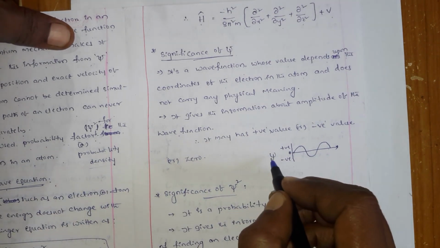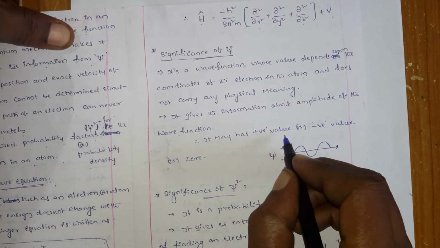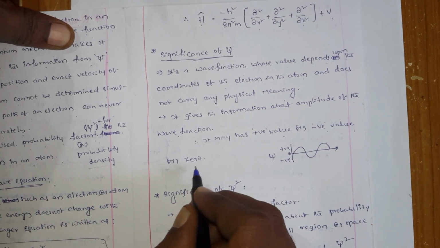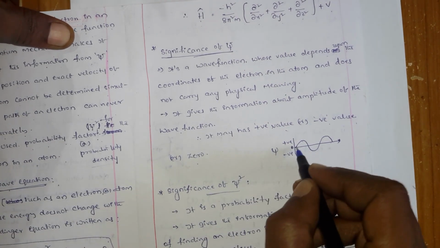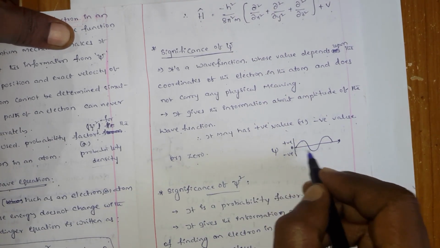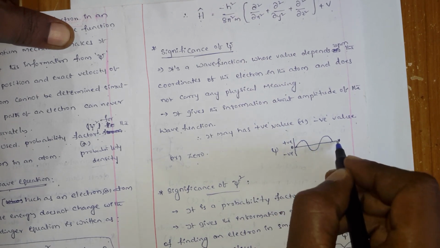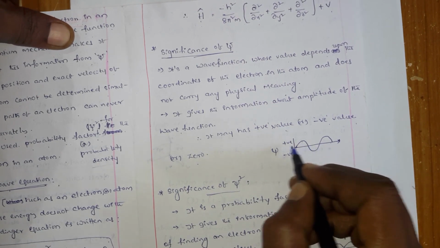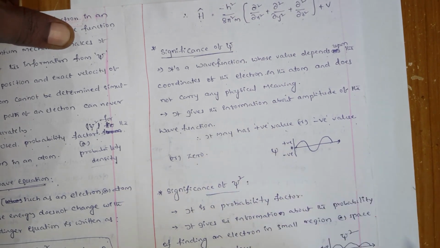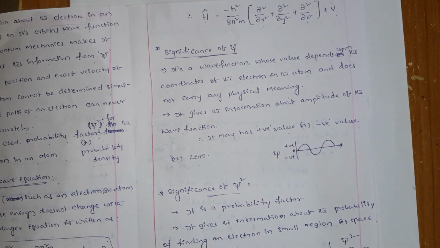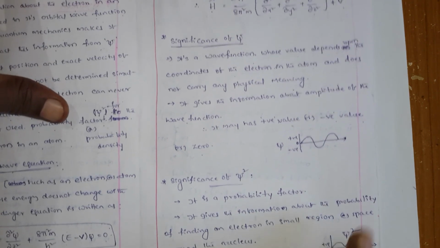And this psi has positive value, negative value, as well as zero. You assume it is going like this, and if the center is zero, obviously the upper portion is positive and the lower portion is negative. Okay, that is all about the significance of psi.